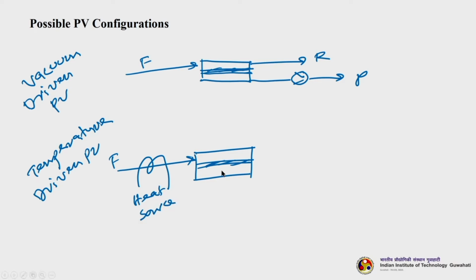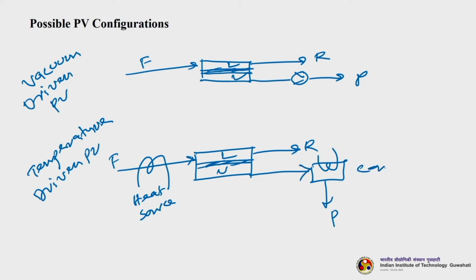So, I forgot to write, this is liquid here, vapor here, vapor here. Okay. So, you get your retentate here and your condenser and permeate. Okay. So, this is condenser, right. So, this is another one where the feed is actually heated. Okay. So, this is temperature driven pervaporation.